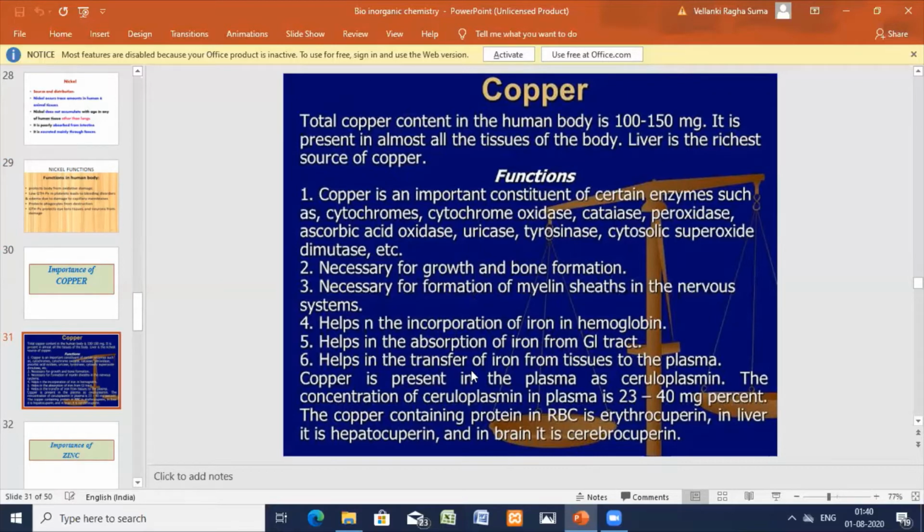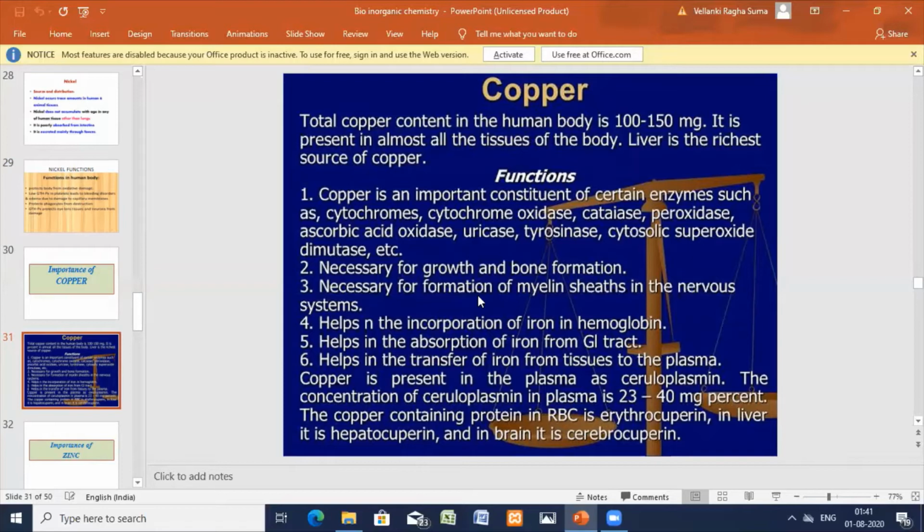Copper is present in the plasma as ceruloplasmin. Now I'm going to discuss ceruloplasmin in detail. It helps in the absorption of iron, incorporation of iron in hemoglobin, and transfer of iron from tissues to the plasma. So indirectly, incorporation, transportation and absorption of iron are totally governed by copper. Copper is present in the plasma as ceruloplasmin, in the bound state. The concentration of ceruloplasmin in the plasma is 20 to 40 milligrams percent.